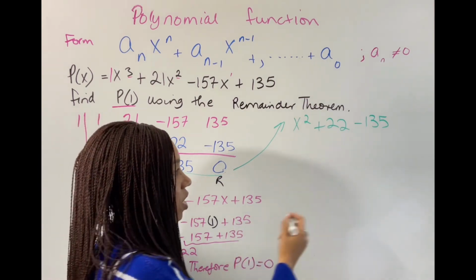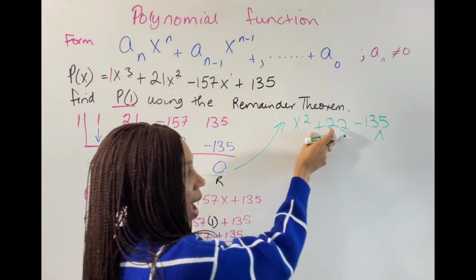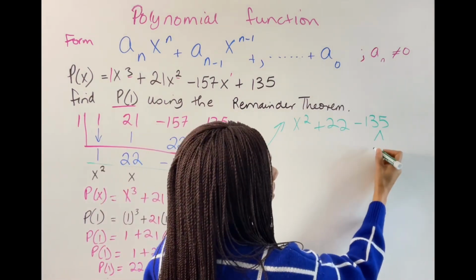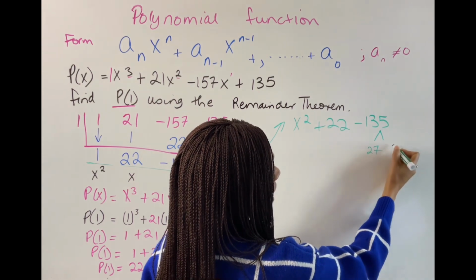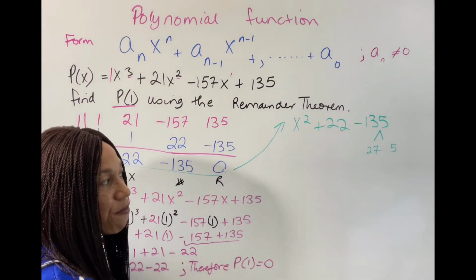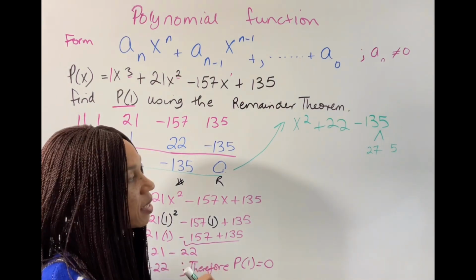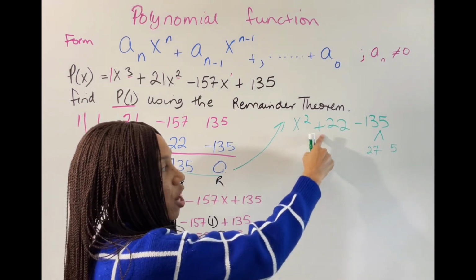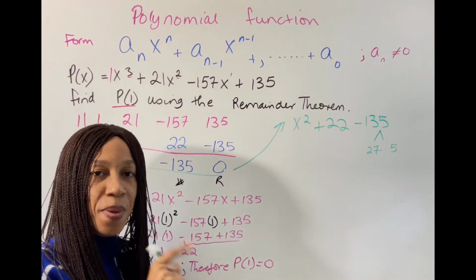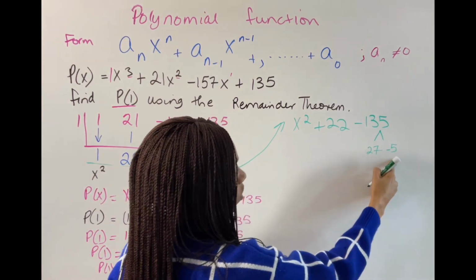In order to factor this out, you are going to find the factors of 135 such that when added is going to give you 22. The factors of 135 are going to be 27 and 5. Because you have 27 and 5, one of the factors has to be negative and the other has to be positive. In this case, because your middle term is a positive number, then the bigger number of your factors should be positive and the smaller one is going to be negative.